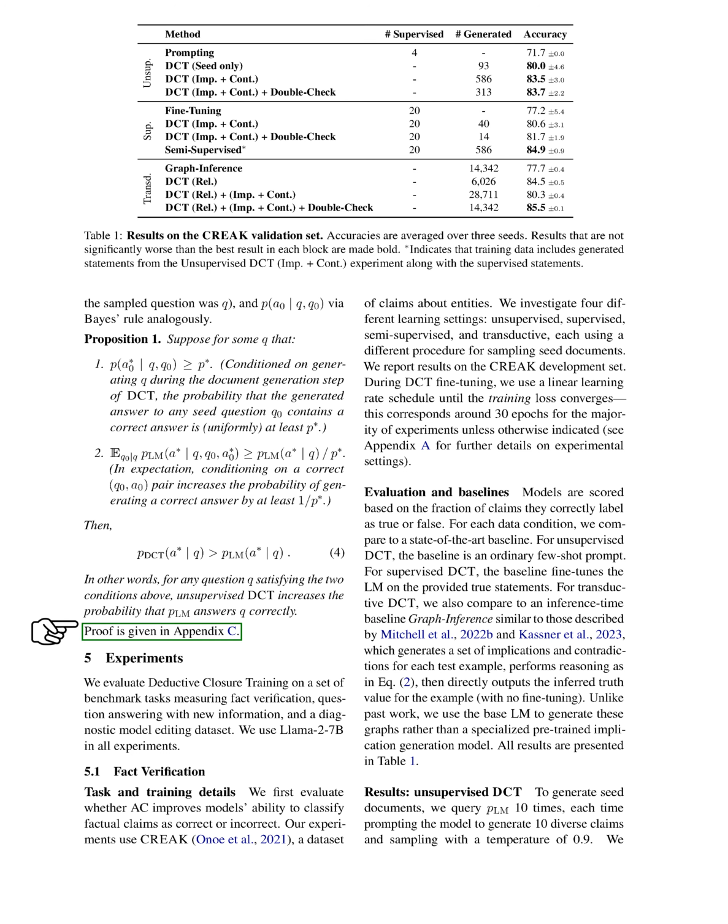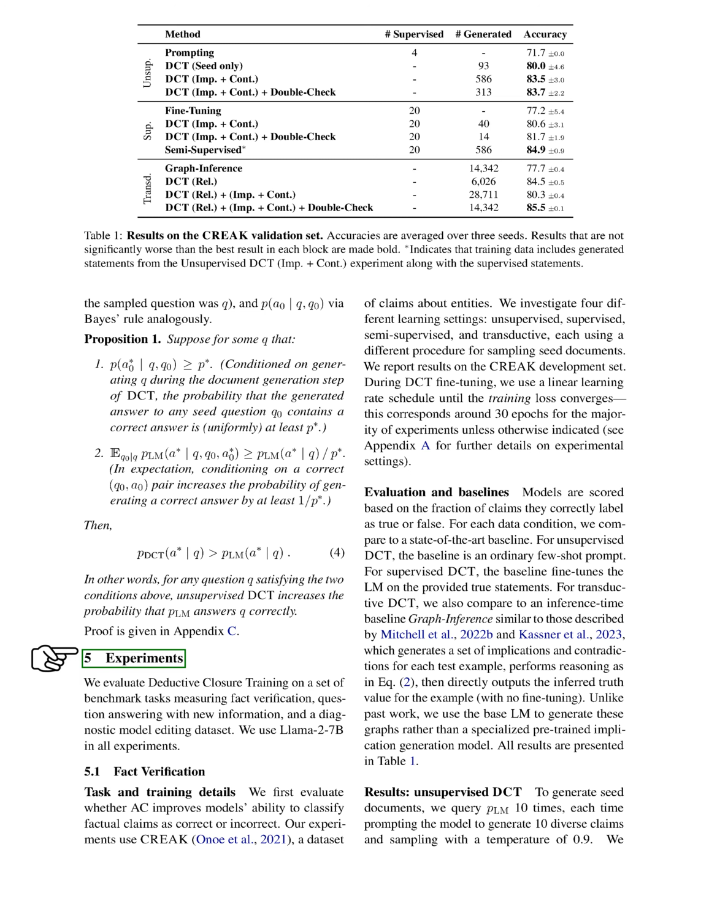Section. Experiments. We put our deductive closure training, DCT, to the test on a variety of tasks, including fact-checking, answering questions with new information, and editing models. We used the Llama 2-7B model for all our experiments. First, we wanted to see if our method, DCT, could improve the model's ability to determine if a statement is true or false.